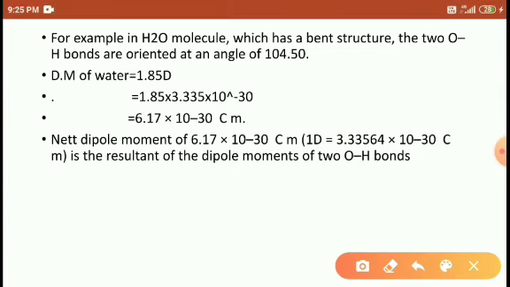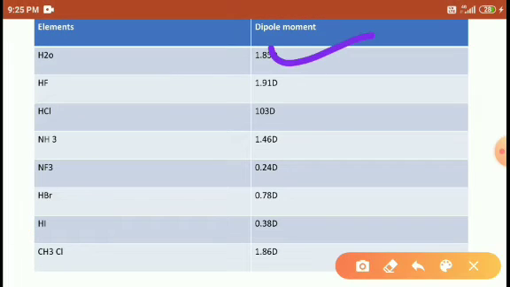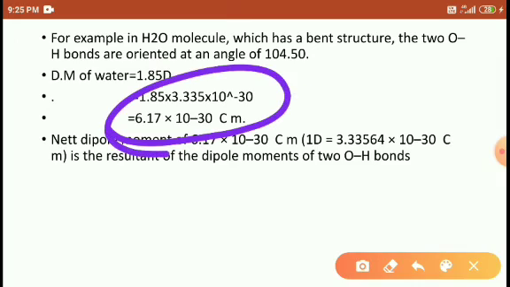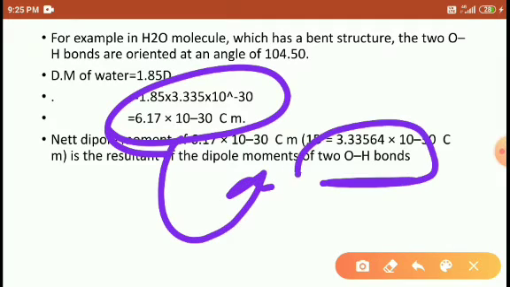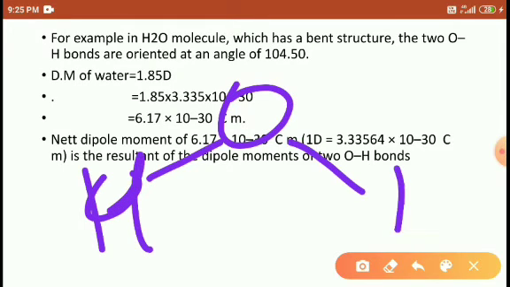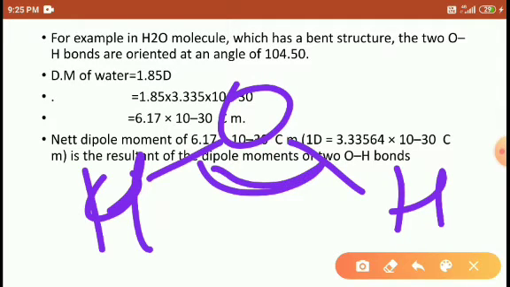So let's calculate an example. Water has 1.85. We already know that water is 1.85. So what is the net dipole moment? The dipole moment of water is 1.85 Debye. A Debye means 3.35 times 10 to the power of minus 30. Then you multiply, and you get the dipole moment of water as 6.17. Right, friends? So this is the resultant dipole moment of the 2 OH bonds, 1, 2. So this is the resultant dipole moment of the 2 OH bonds here, right?